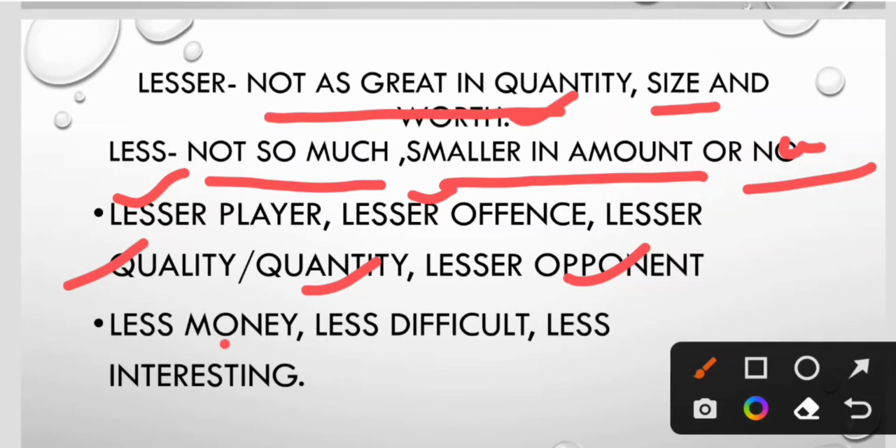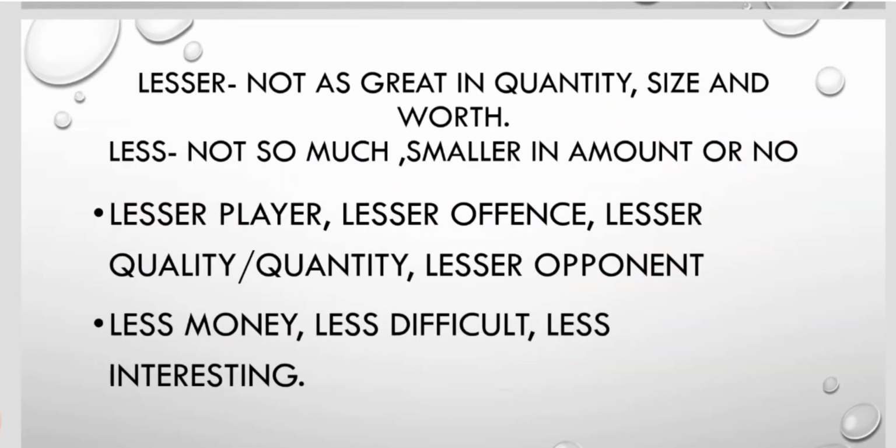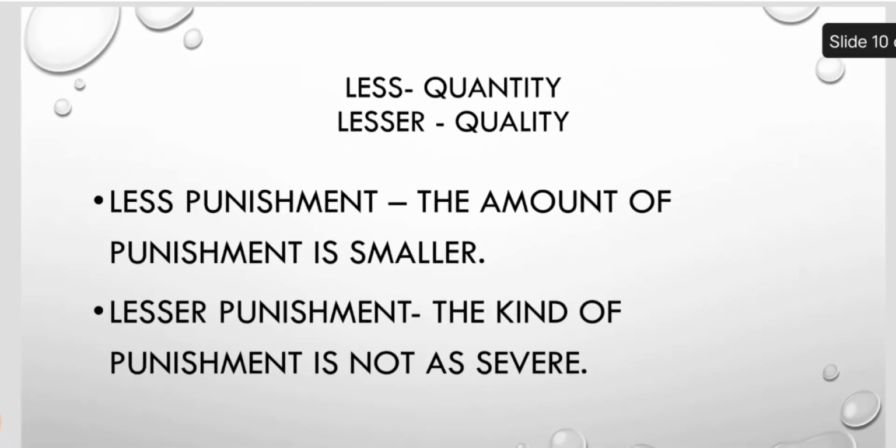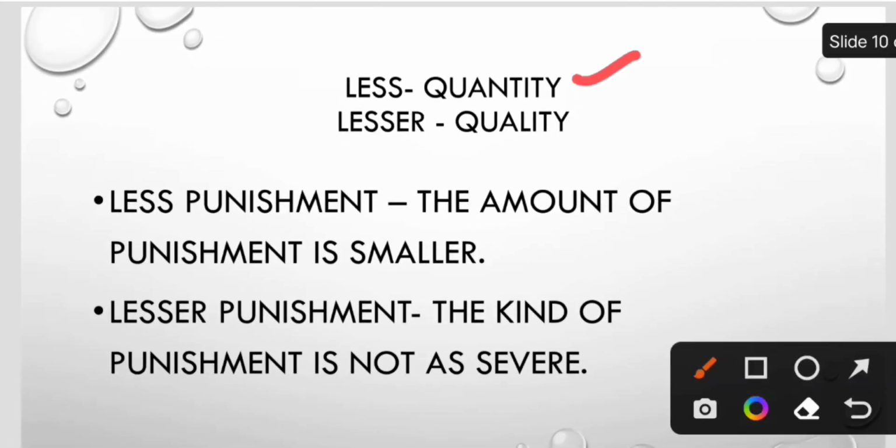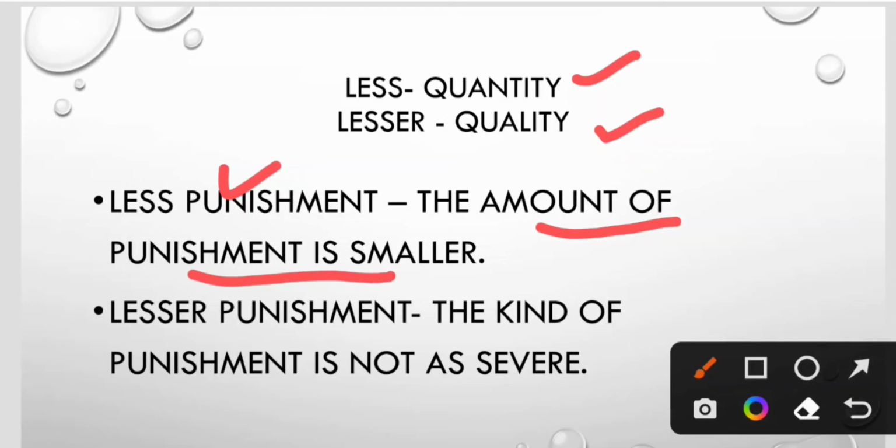Less money. Less is generally used with uncountable noun. Less money, less difficult, less interesting. Okay. Less also shows quantity and lesser shows quality. For example, less punishment. It means the amount of punishment is smaller. Lesser punishment, it means the kind of punishment is not as severe. Remember this. This is the difference.